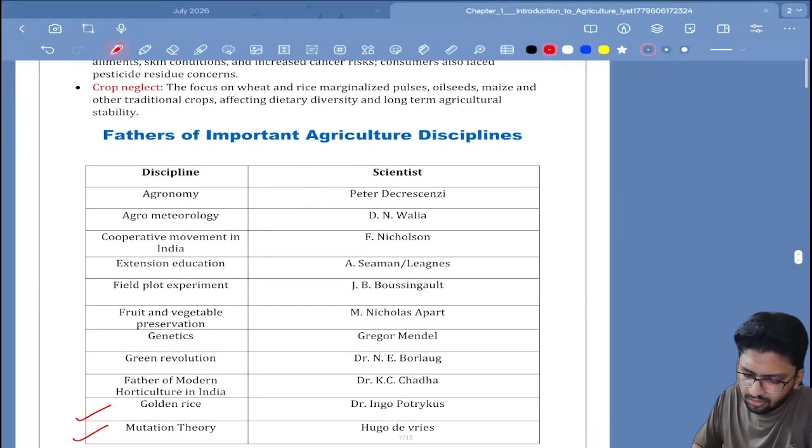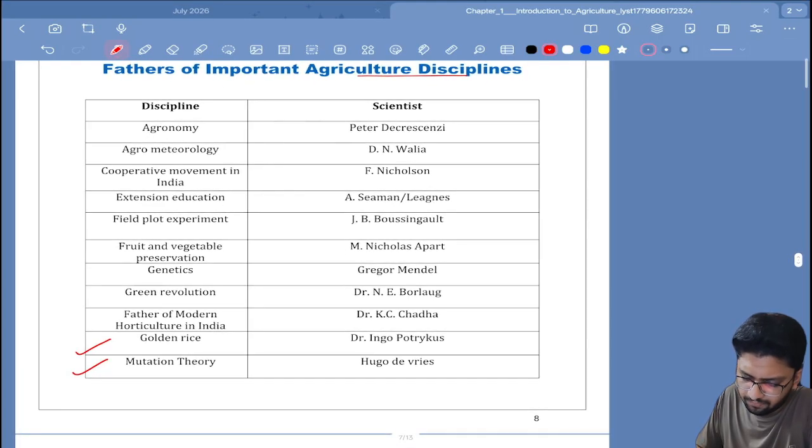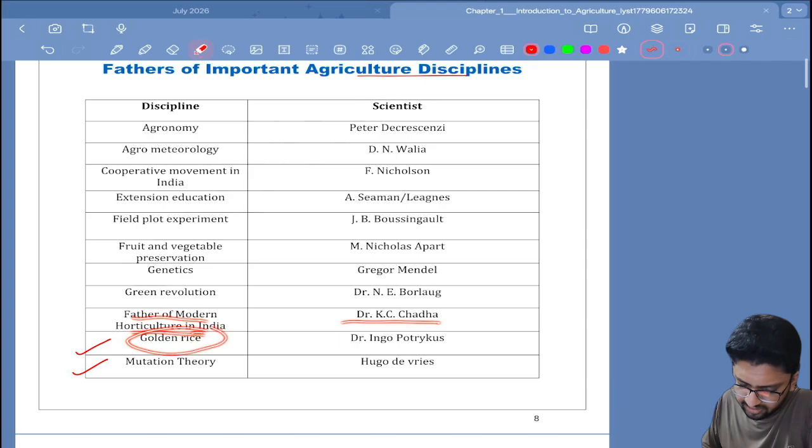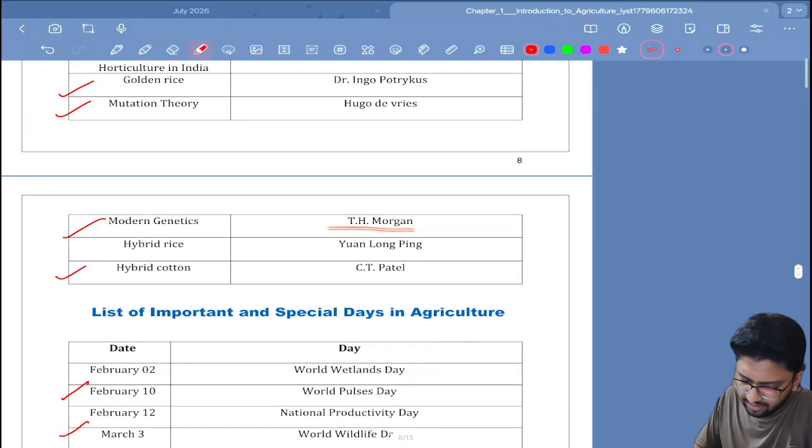Then fathers of important agricultural disciplines. What I did was take just a brief idea of these disciplines. I did not rote learn each one of them. If you want, you can see: father of modern horticulture in India, Dr. Chadda; golden rice, Potrykus; mutation theory, Hugo de Vries; modern genetics, T.H. Morgan; hybrid rice, hybrid cotton, C.T. Patel.